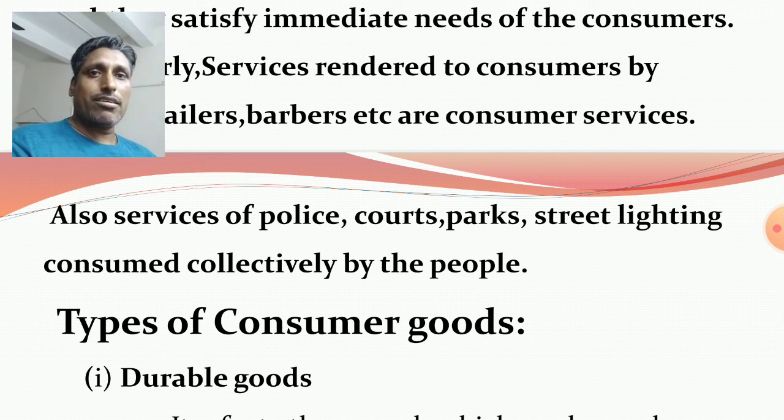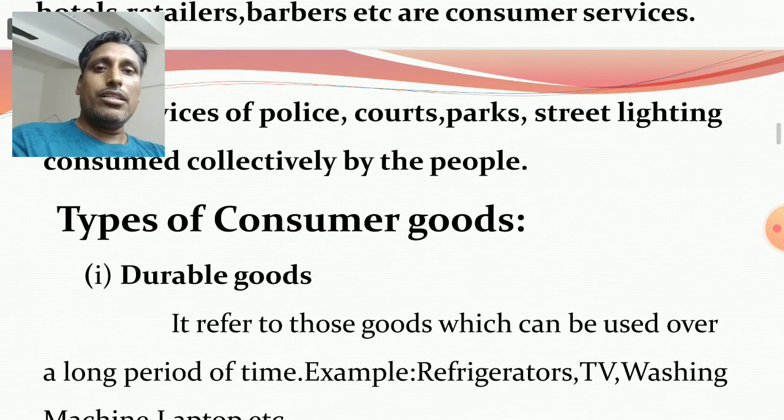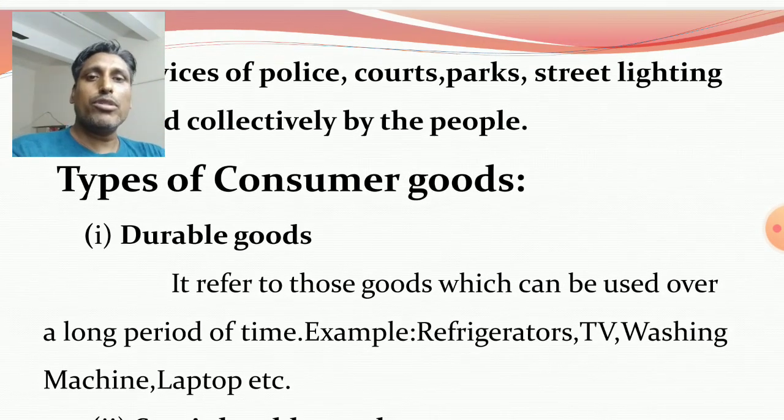Street lighting, basically in the urban areas, you know, it is very necessary in the evening or in the night. Street lighting is also provided by the government, it is very necessary. So these things are collectively consumed by the people, and these things also serve the consumers. Clear? Then you see types of consumer goods. First one, durable goods.